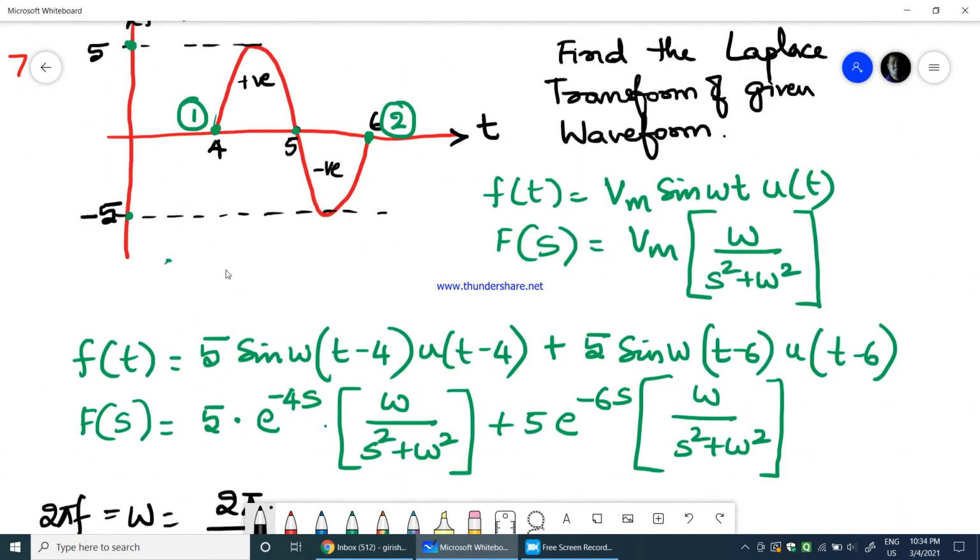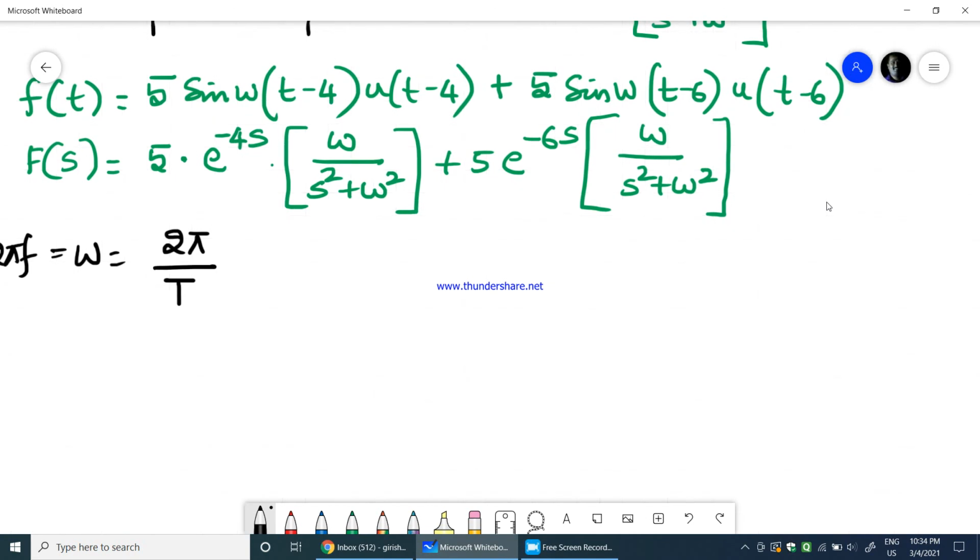It is from 4 till 6, which is 2. Therefore I substitute T equal to 2, which gives 2 pi by 2. Therefore omega will be equal to pi.